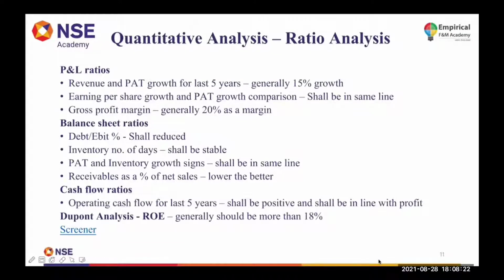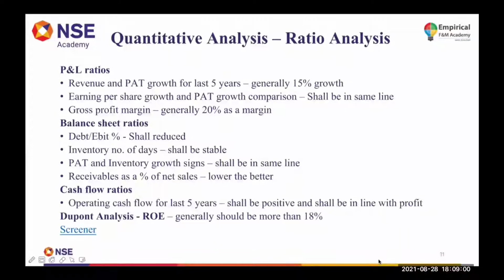The second one is the inventory number of days. Someone yesterday asked about inventory number of days and debtors number of days. Why is this ratio important? The inventory number of days should be stable for a company. All these ratios should be compared for a period of at least 5 years. When we say inventory number of days, it means the stock that remains with the company. It should not be that in one year the company has 100 inventory days, and the other year it has 150 or 180 days. It should not be that way.